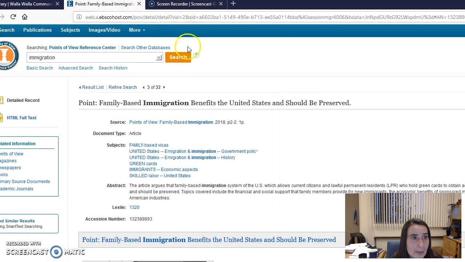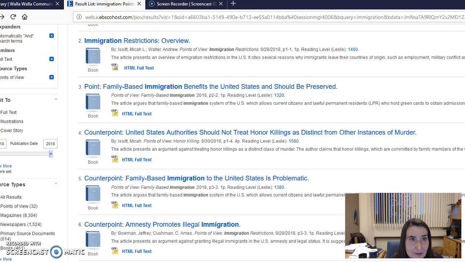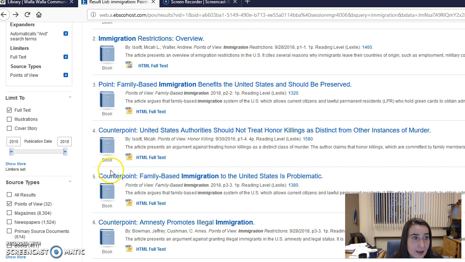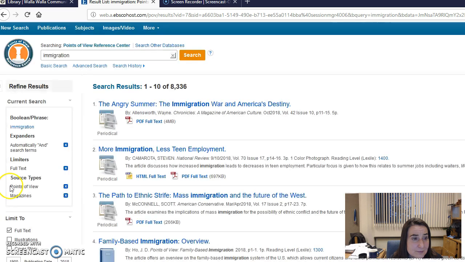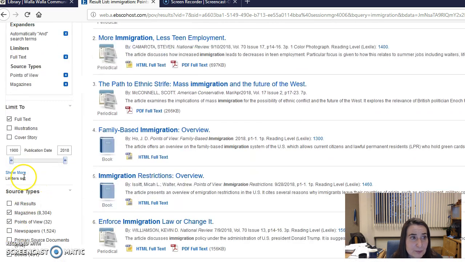And you can either go back and change your search if you need. Right now this is bringing up points of view. If you wanted to look up magazines at the same time, for example, you could certainly do that, or newspapers. The other thing that you can do is pick a time period, and this goes all the way back to 1900. So unless you're looking at a particular wave of immigration, that can be really interesting. If you want to look at immigration waves in the 1920s, that would be great. You could narrow down to just that.